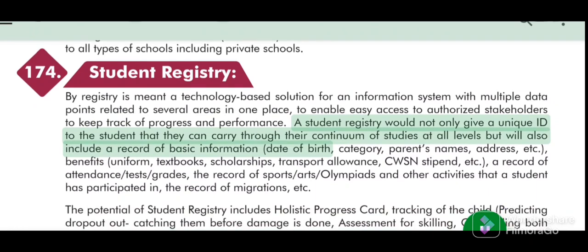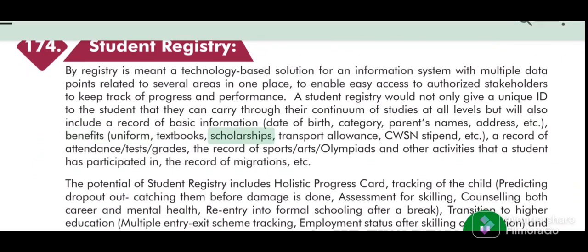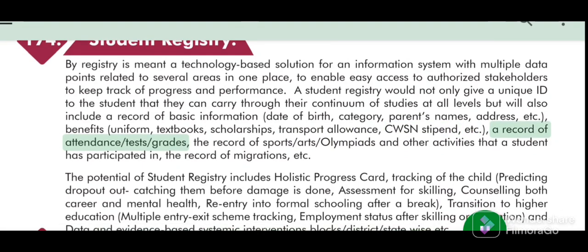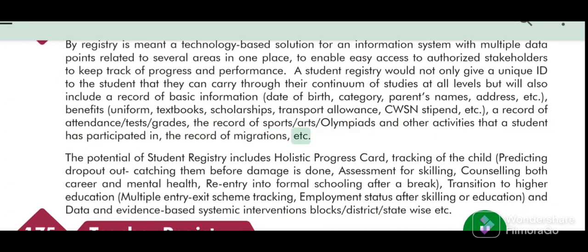A student registry would not only give a unique ID to the student that they can carry through their continuum of studies at all levels, but will also include a record of basic information: date of birth, category, parents' names, address, etc. Benefits: uniform, textbooks, scholarships, transport allowance, CWSN stipend, etc. A record of attendance, tests, grades, the record of sports, arts, Olympiads, and other activities that a student has participated in, the record of migrations, etc.